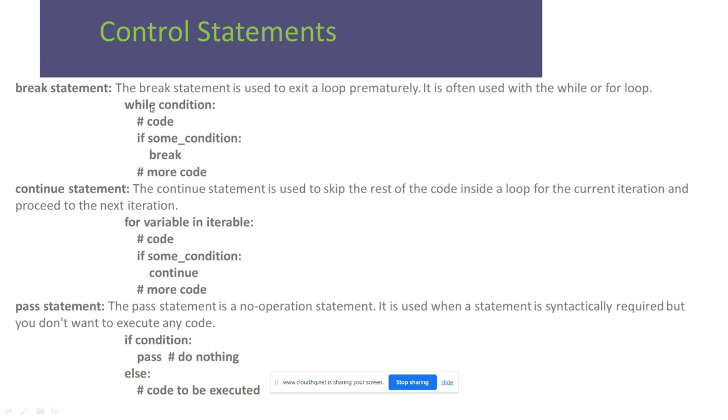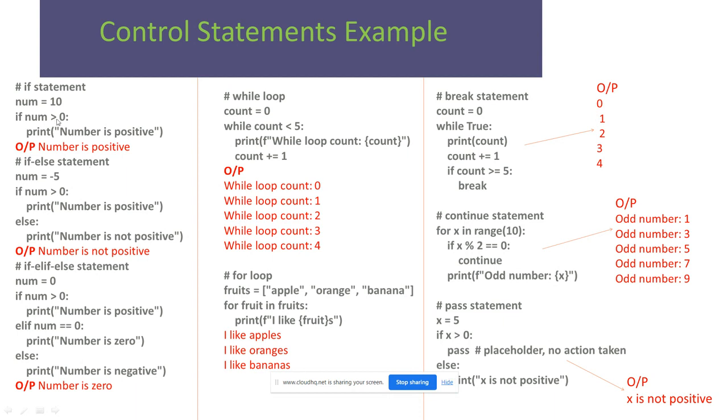Break statement, while condition is true, if some condition is satisfied, it will break from the loop. Continue statement, when the condition is satisfied, it will continue the same loop. Pass statement, it will not affect anything. If the condition is true, it passes to the else and the else will be executed. You will see the examples of this.